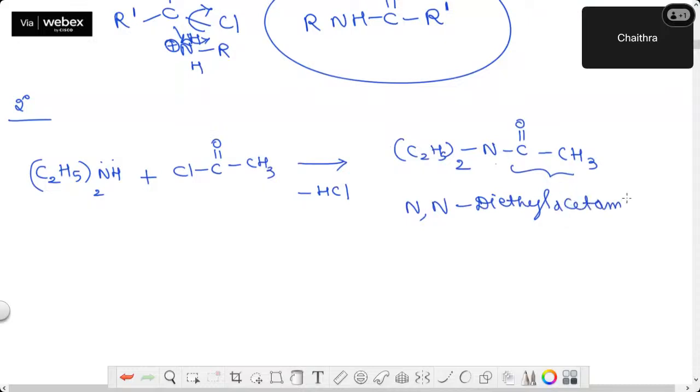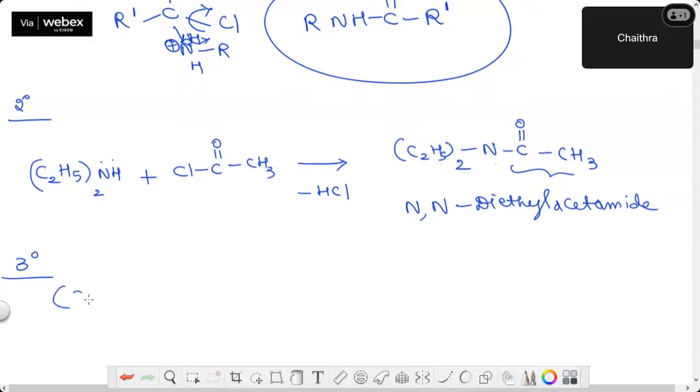Acetamide. If NH C double bond O or N C double bond O is there, that means a bond is there, you will call it acetamide. See, earlier you got an N alkyl amide. Now you are getting an N comma N disubstituted amide. Understood? Now lastly, I'll take a tertiary amine.